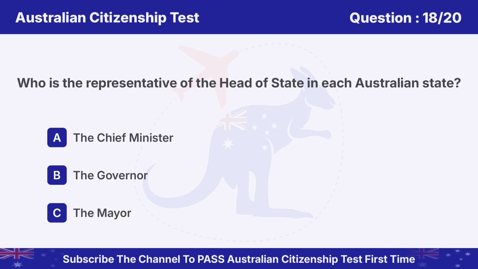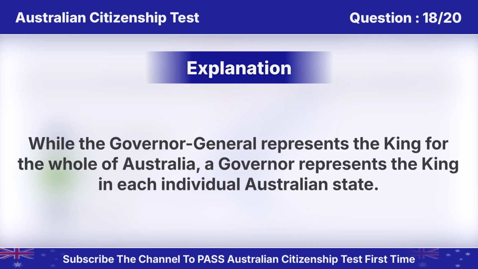Question 18. Who is the representative of the head of state in each Australian state? Option A. The Chief Minister. B. The Governor. C. The Mayor. Answer is B. The Governor. While the Governor-General represents the King for the whole of Australia, a Governor represents the King in each individual Australian state.